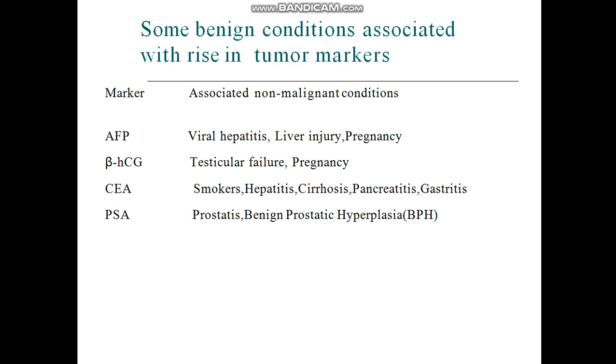In benign prostatic hyperplasia, the level is between 4 and 10, greater than 4 nanogram per ml up to 10 nanogram per ml. And in prostate cancer, its level is greater than 10 nanogram per ml. So the amount of PSA is important for differentiating between prostatic hyperplasia and prostatic cancer.